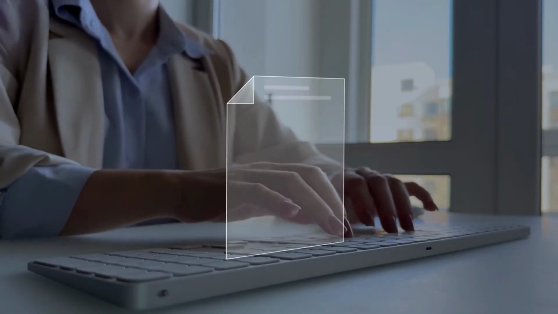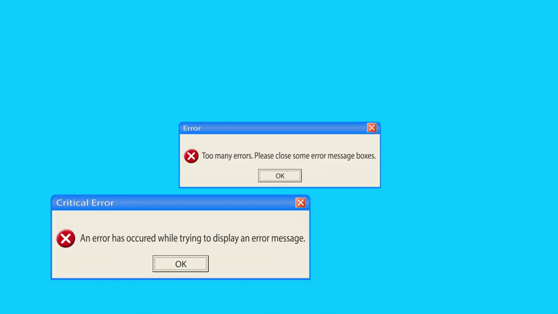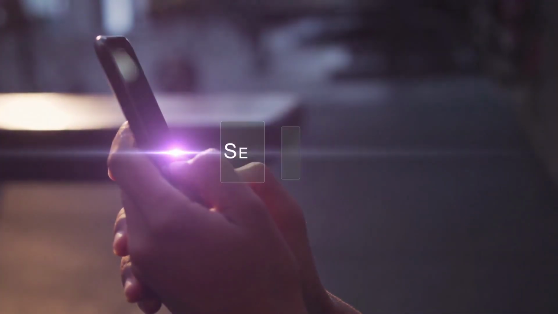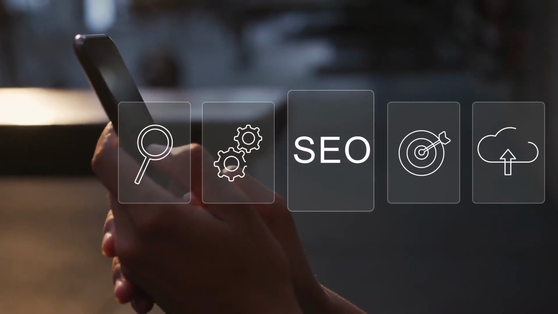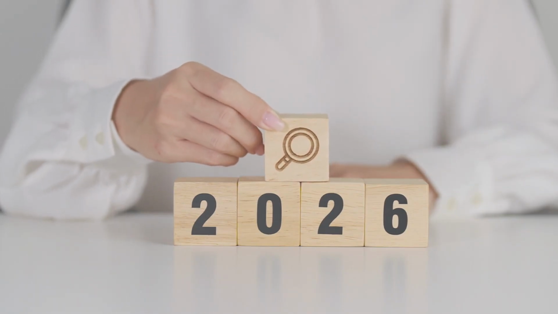Why most content never ranks before the system. The honest diagnosis. Most content that fails to rank fails for one of three specific reasons. It targets keywords without understanding search intent.